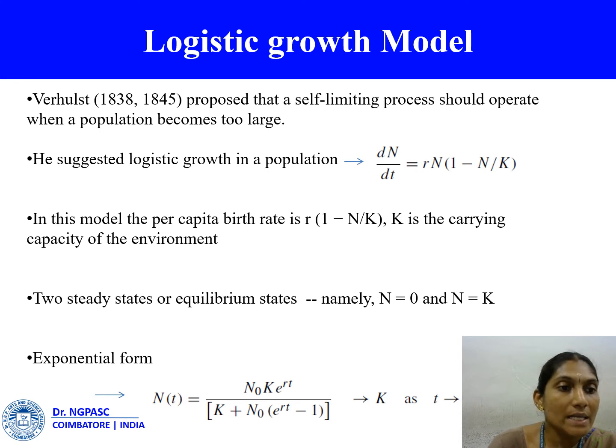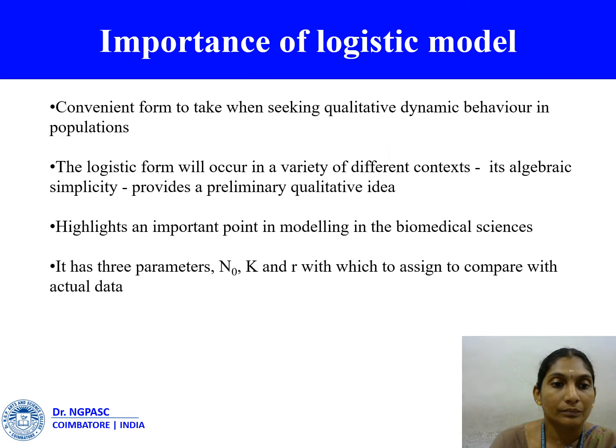With n naught less than K by 2, the form has a typical sigmoid character, which is commonly observed. In the case where n naught is greater than K, the per capita birth rate is simply negative. That, of course, is all it really says: the birth plus immigration is less than the death plus the emigration.